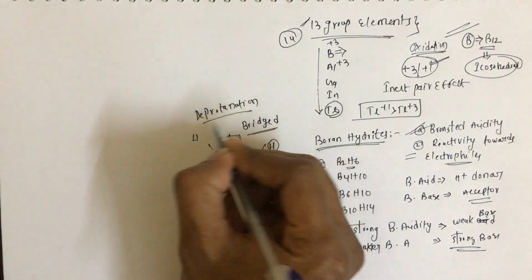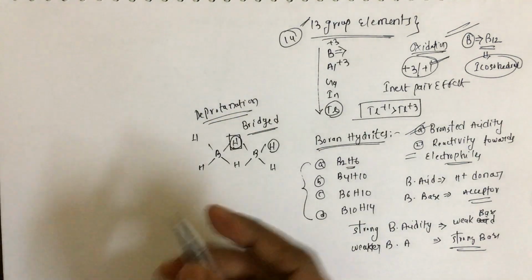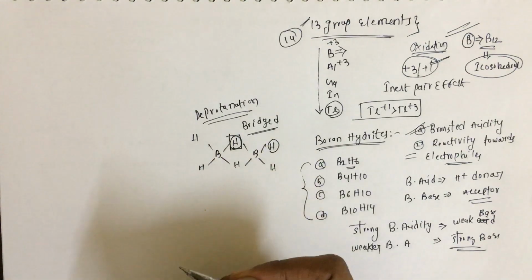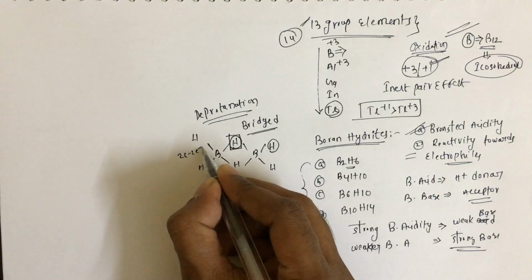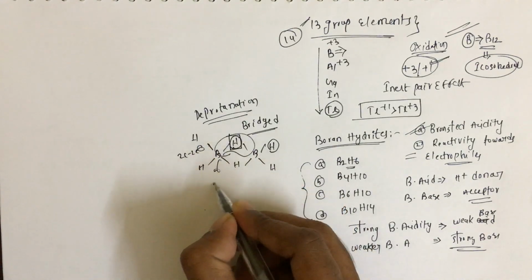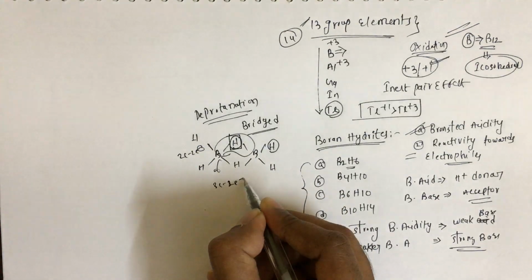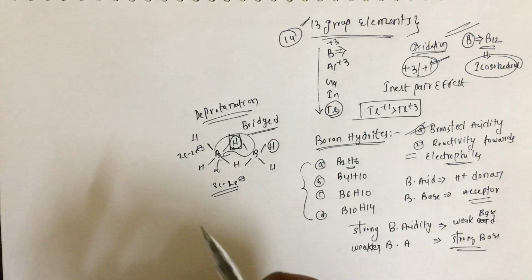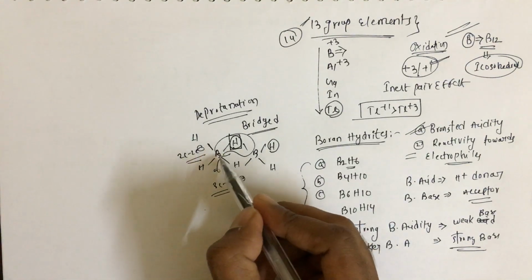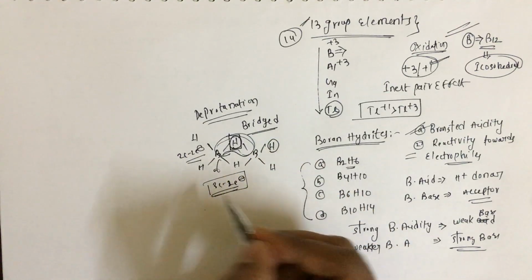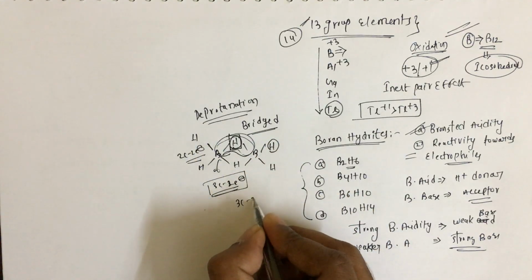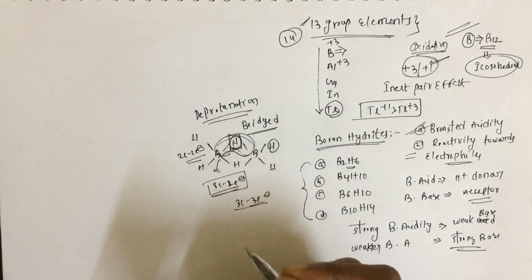You can question why only bridged, why not the terminal? We know that this bond is a 2 center 2 electron bond, but this bond is a 3 center 2 electron bond.